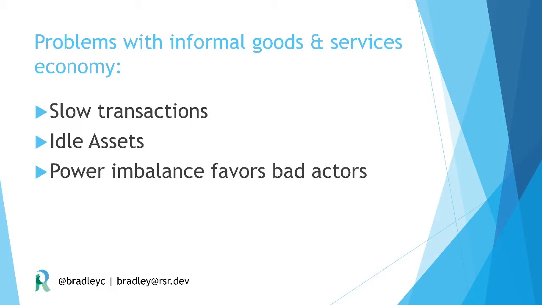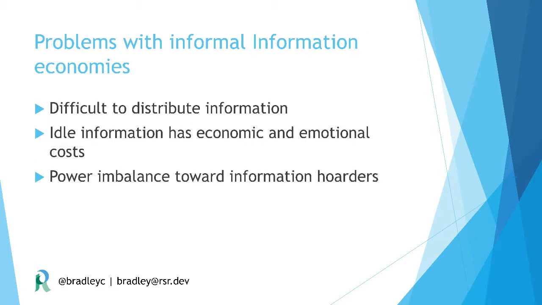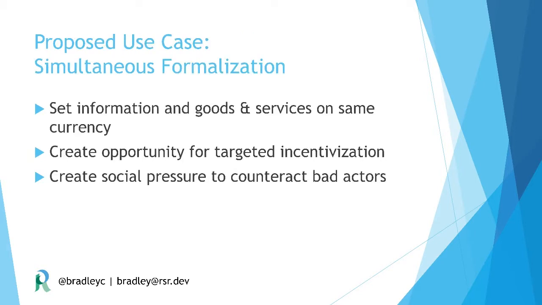that favors bad actors. There's a number of problems with informal information economies. It's difficult to distribute information, idle information has economic and emotional costs, and there's a large power imbalance toward information hoarders. People who hide information actually use that as a lever against other people.